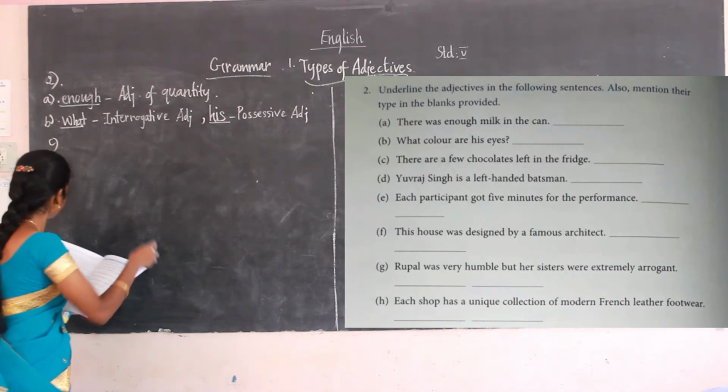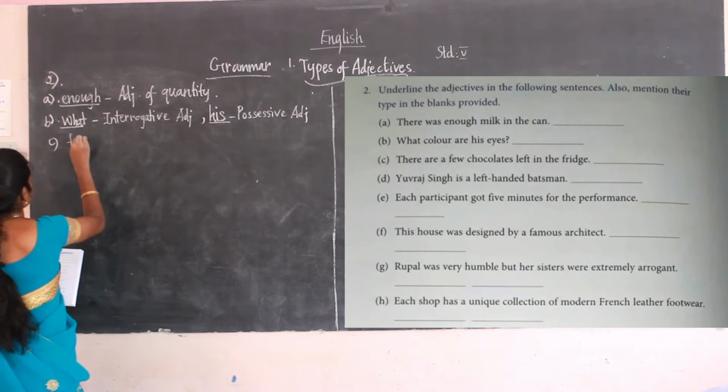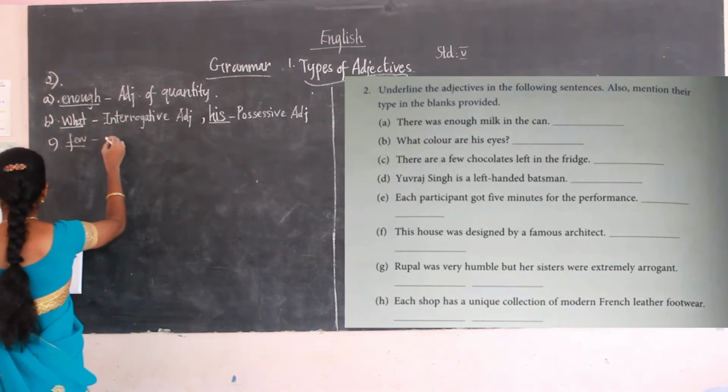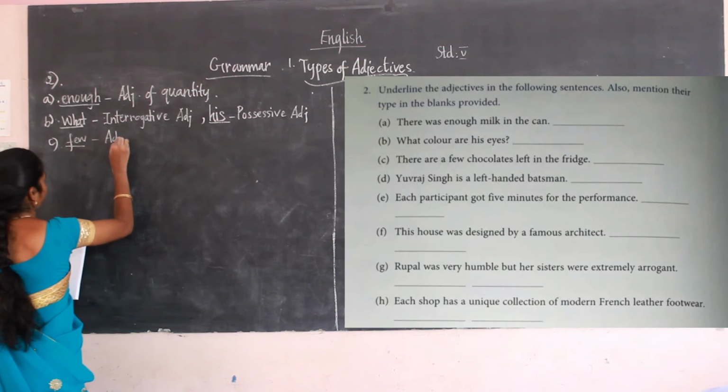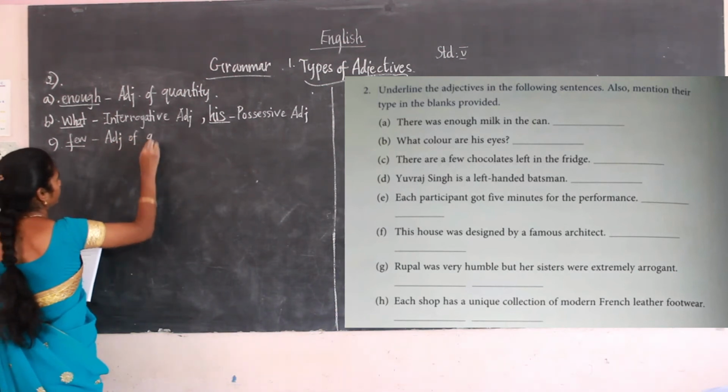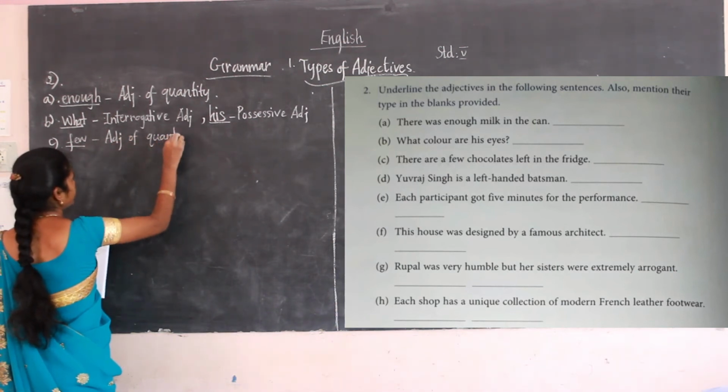Then C: there are a few chocolates left in the fridge. The adjective is few. Few is the adjective. It comes under adjective of quantity.